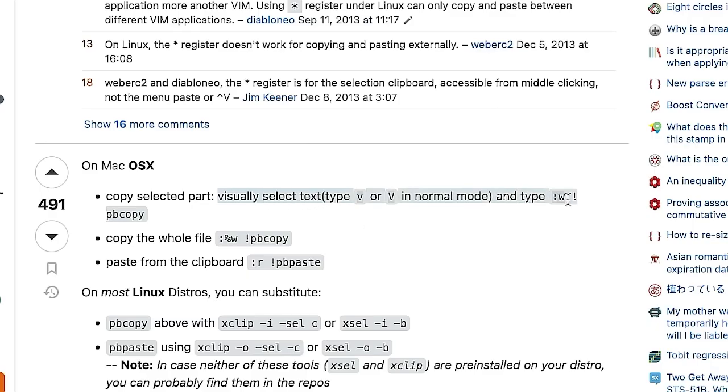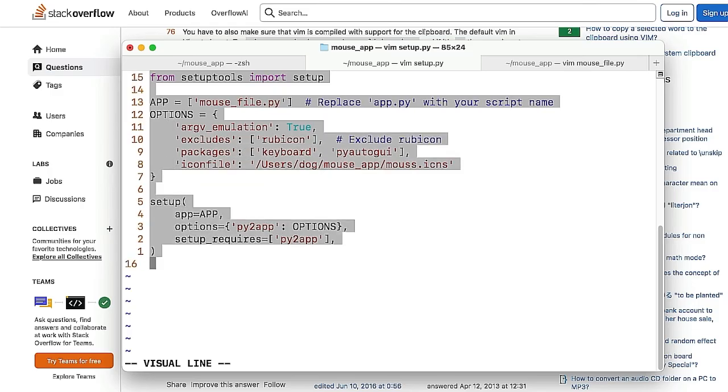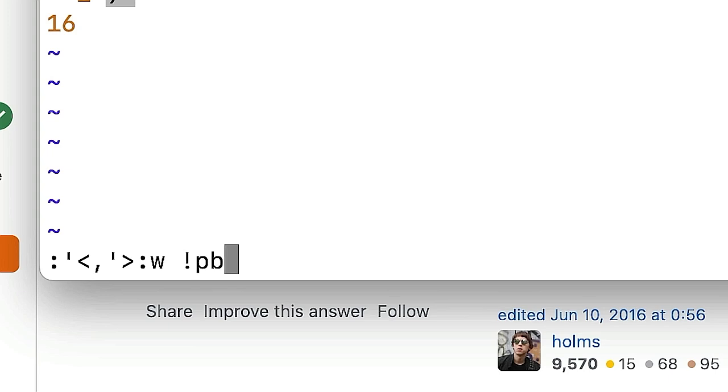He's going against his own brain. His brain wants him to stop. He's going to keep going. pbcopy. Okay, select everything. pbcopy. Boom, it actually worked.